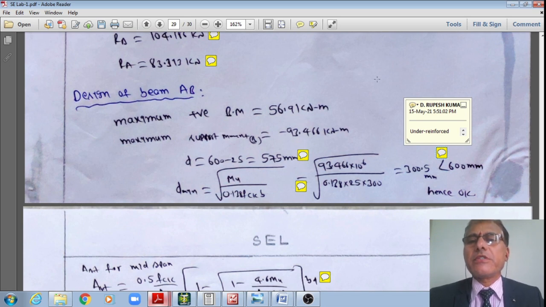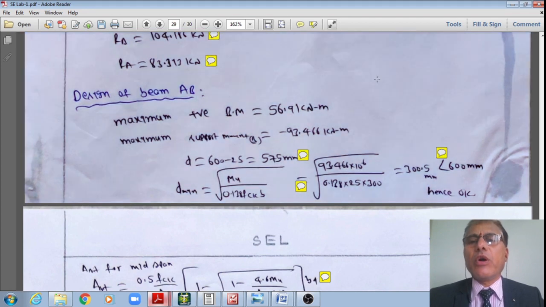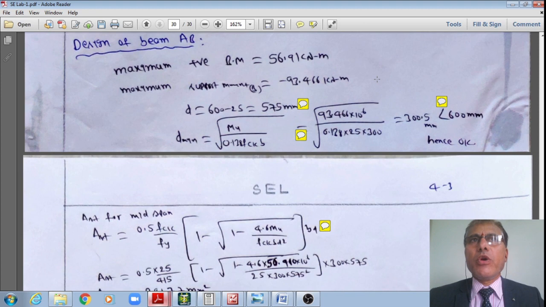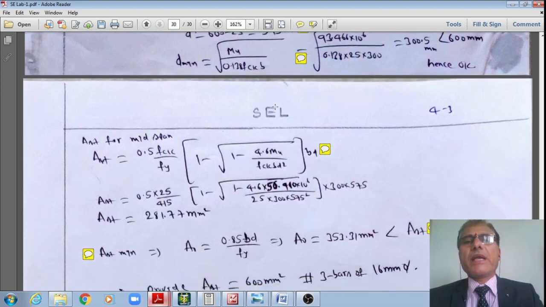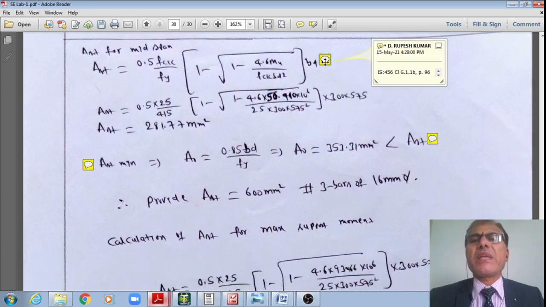Under reinforced section means the steel is not effectively utilized because you poured more concrete. That is my second conclusion, right?